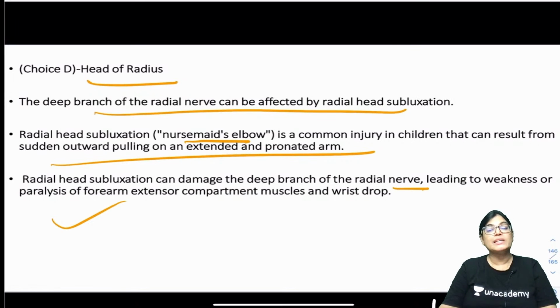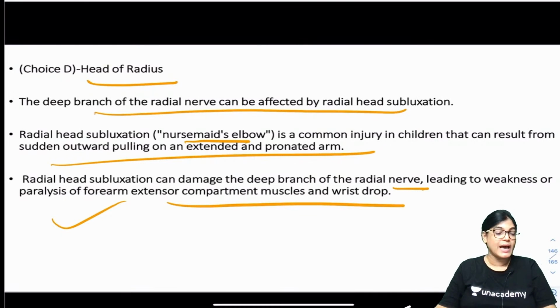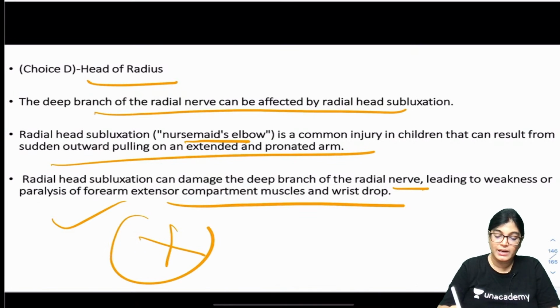Absolutely right, the posterior interosseous nerve, or the deep branch of the radial nerve. If it is involved, it will lead to paralysis of the extensor compartment muscles, and the result will be wrist drop. What will be the result? The result will be wrist drop, which was not mentioned in this MCQ. So this can't be the correct answer.